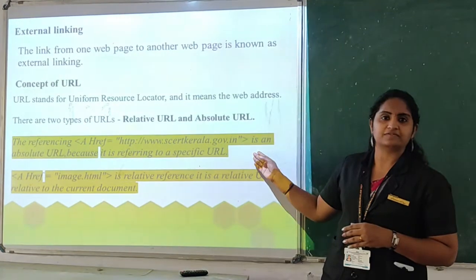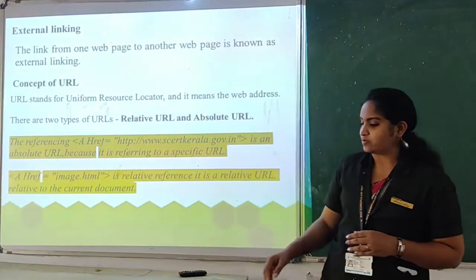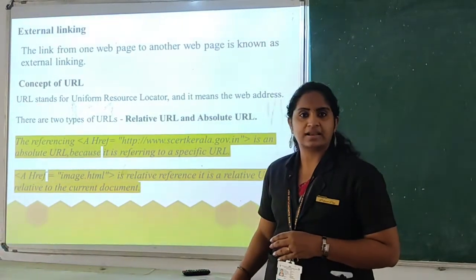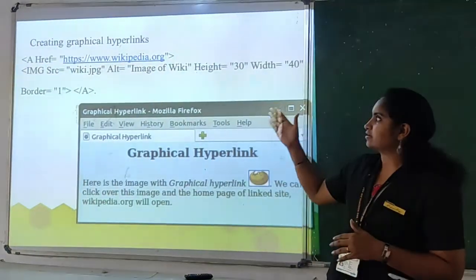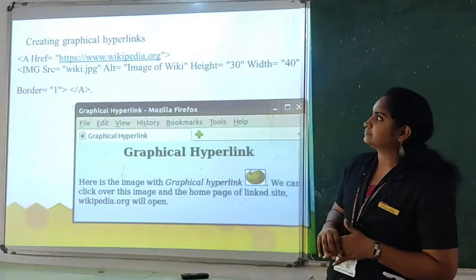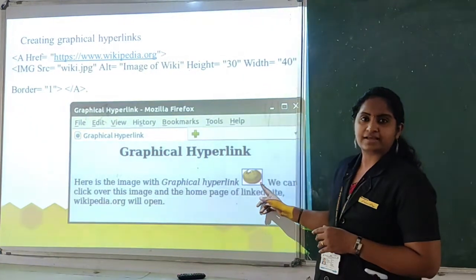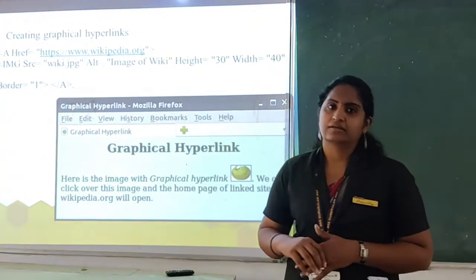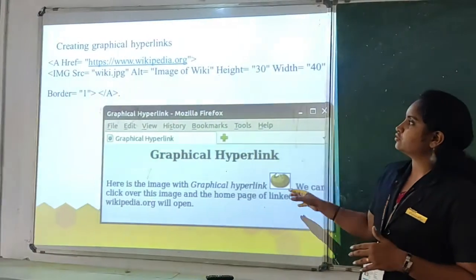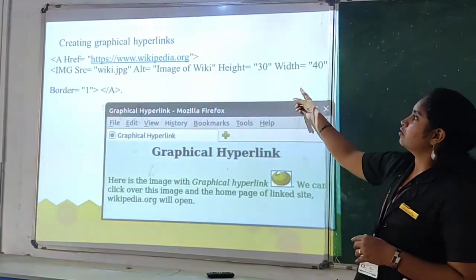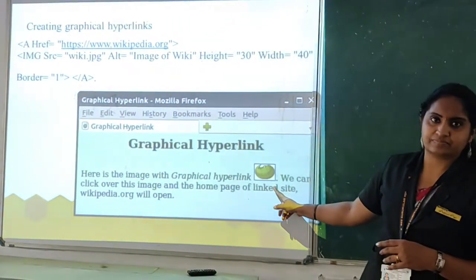Okay, to connecting the different web pages. Clear? So we have the two types of linking, that is external and internal link. Clear? And the next one is, here you can see that we are connecting an image. By clicking that image you can go to that particular web page or the document. So like this you can use that image to link the contents.